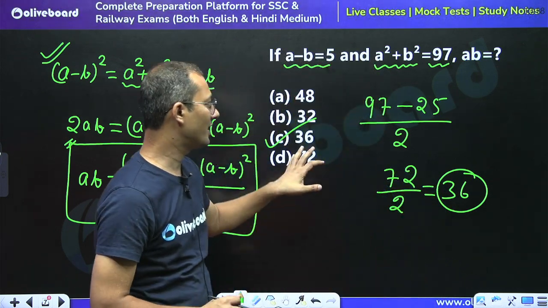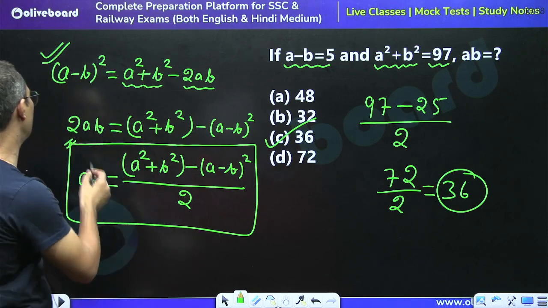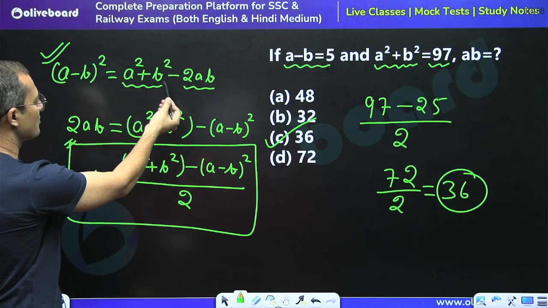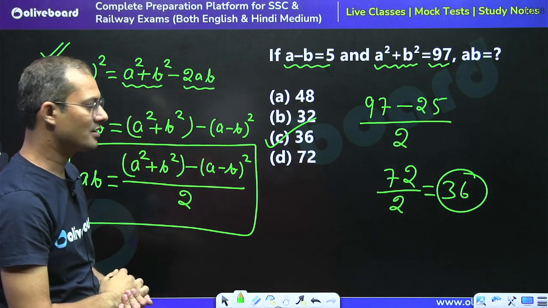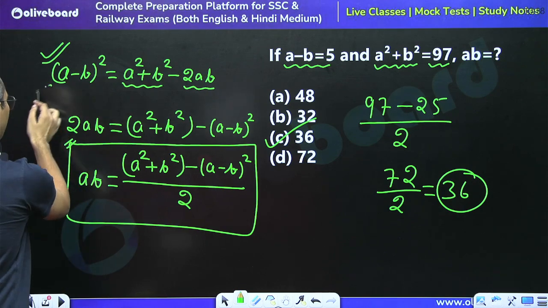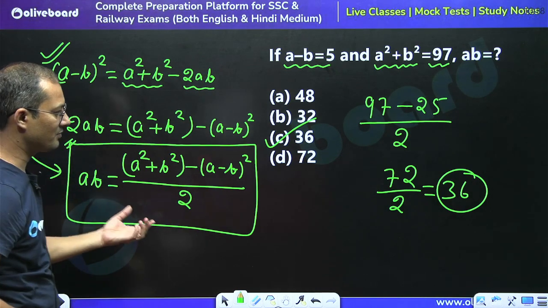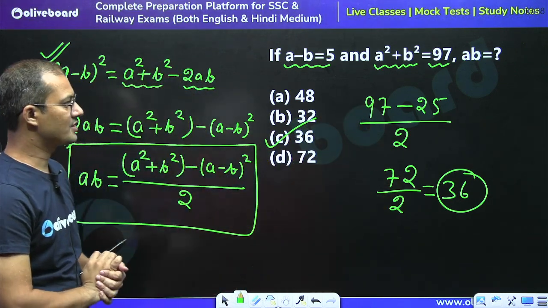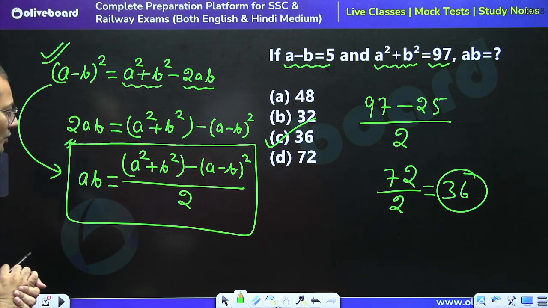So here we can approach with the help of the formula (a minus b) square is equal to a square plus b square minus 2ab, right? So from this formula we can generate this form, and this form can directly help to solve this question, right? Is this clear? So moving to the next question.